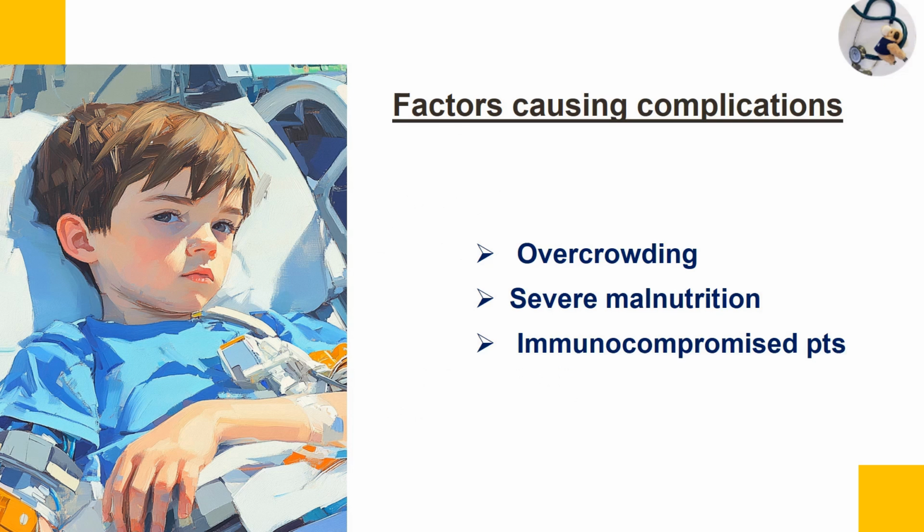There are certain factors which increase the risk of complications. One, overcrowding. Another, severe malnutrition if the child is immunocompromised. And this is mainly seen in the younger children. Age less than 5 years is another risk factor.